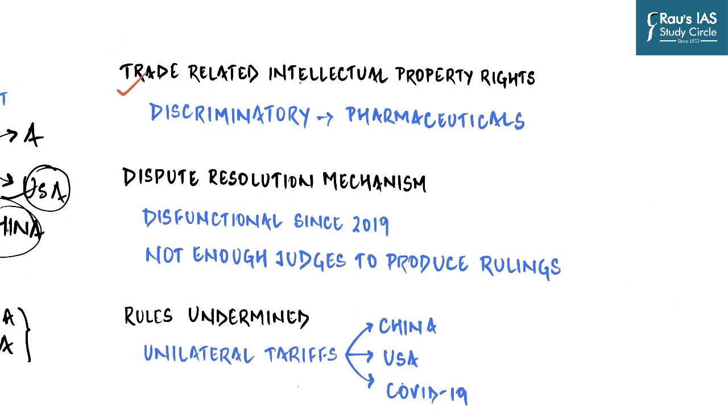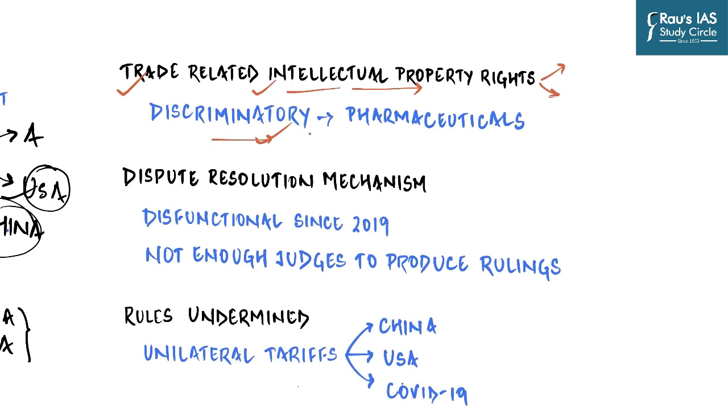For example, the agreement on Trade Related Aspects of Intellectual Property Rights, or TRIPS, which is an international legal agreement between all the member nations of WTO with respect to rules regarding protection of intellectual property rights. For example, protection of patents, copyrights, logos, and various other such creations of companies from one country into another. It establishes minimum standards for regulation by national governments of different forms of IP. And it has been mainly criticized by developing countries because of its discriminatory nature.